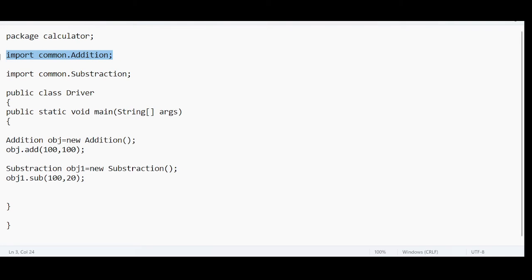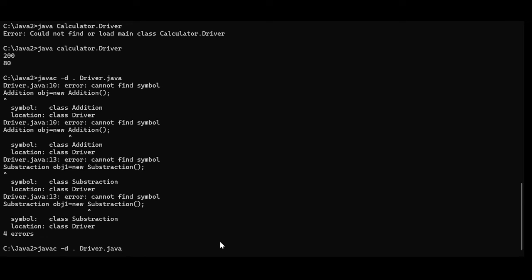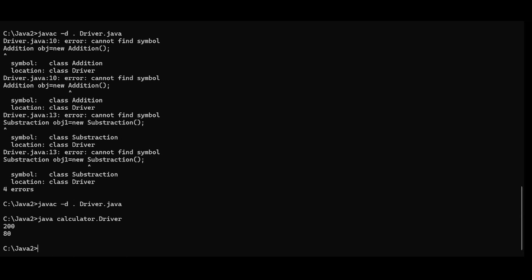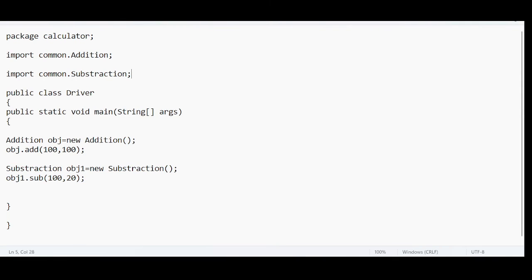I am importing specifically addition and specifically subtraction, so I can use them. I can pass inputs to get the relevant output. Output is coming. This is self-explanatory.